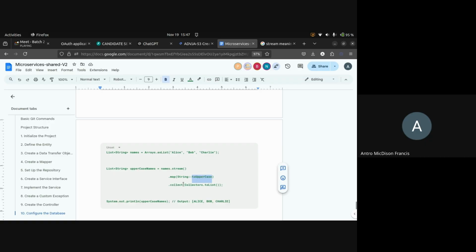And then they will be collecting the data. Once they perform the operation, this is the operation here, they will be collecting the data. That data will be stored into uppercase names, another list, which is uppercaseNames.